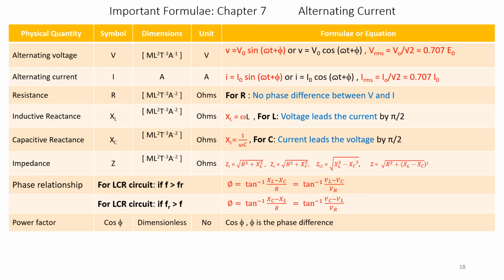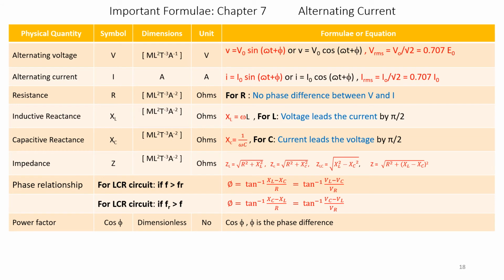Phase relationship. For an LCR circuit, if F is greater than FR, where FR is the resonant frequency, phi is equal to tan inverse of XL minus XC divided by R. That is also written as tan inverse of VL minus VC over VR, where XL is the inductive reactance, XC is capacitive reactance, VL is the potential drop across inductance, VC is the potential drop across capacitance, and VR is the potential drop across resistance.